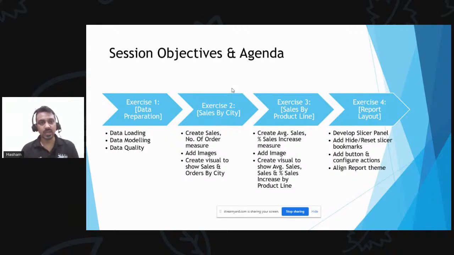So our session agenda and objective. What are we trying to do here today? We have broken this session up into 4 different exercises. Our first exercise is targeted at around 10 minutes. We'll load some data, do some data modeling, and do some data quality checks. In the second exercise, we will be creating a chart of the number of sales, and we will be adding some images to it as well. Then we will create some measures and do some order by things as well.